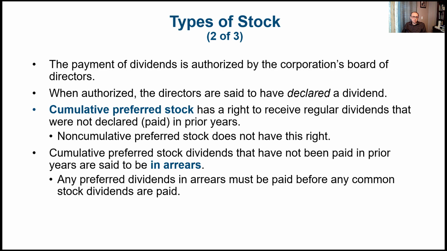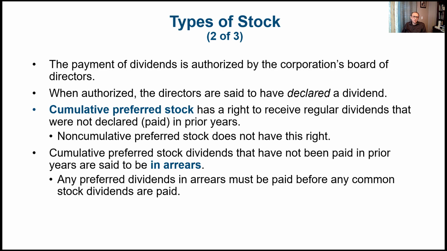So in arrears is any kind of dividends that were not declared, but they have to be paid for the cumulative preferred stock. So cumulative preferred stock dividends that have not been paid in prior years are said to be in arrears. Any preferred dividends in arrears must be paid before any common stock dividends are paid.